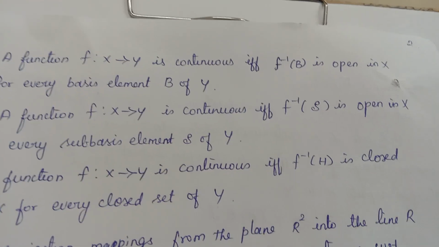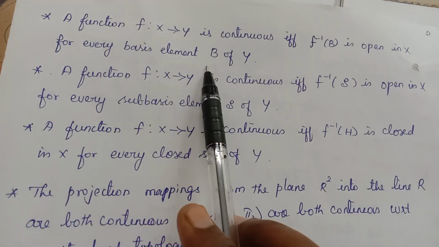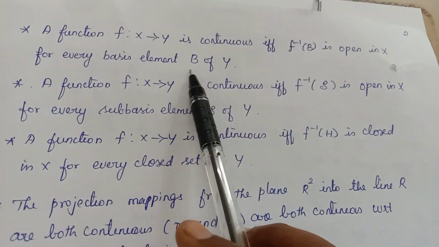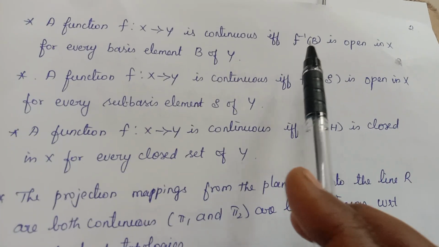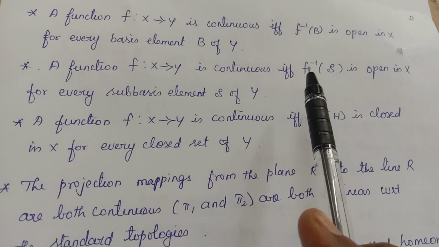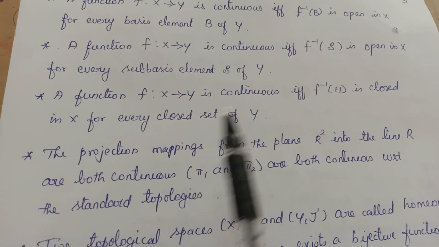Then the next one: a function f from X to Y is continuous if and only if f inverse of B is open for every basis element. The definition is for any open set, but if you take any basis element of Y, its inverse image should be open in X. Next, for the subbasis also: if and only if f inverse of S is open for every subbasis element.